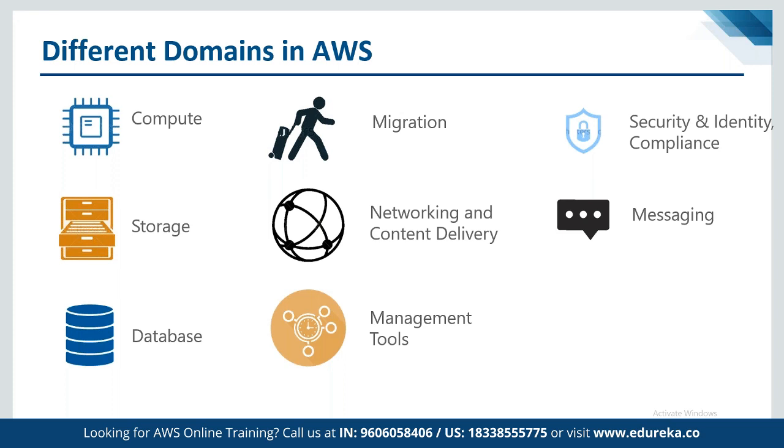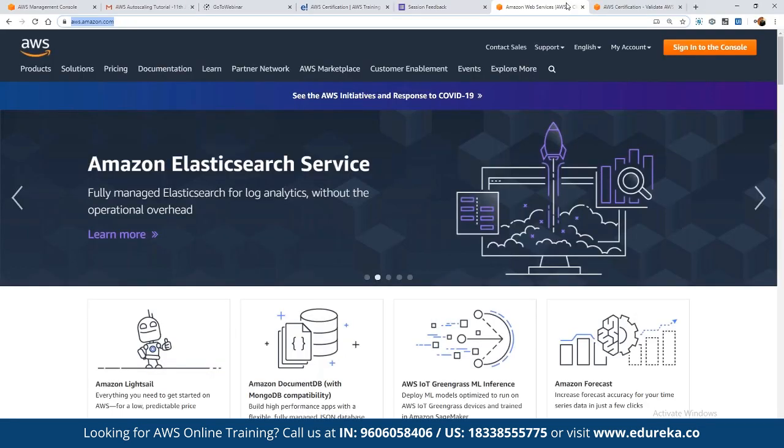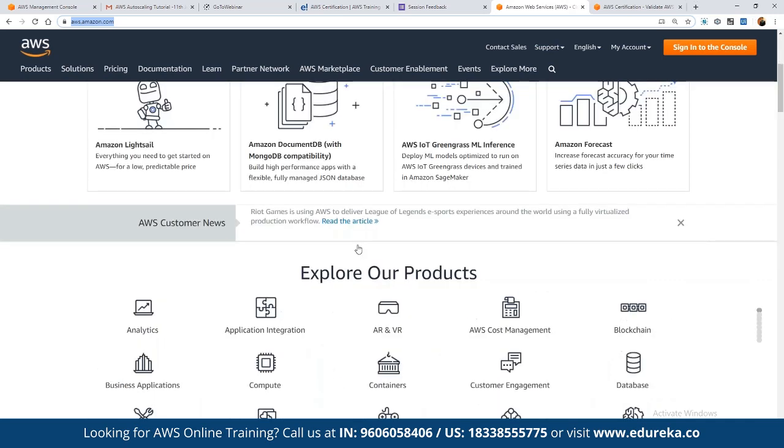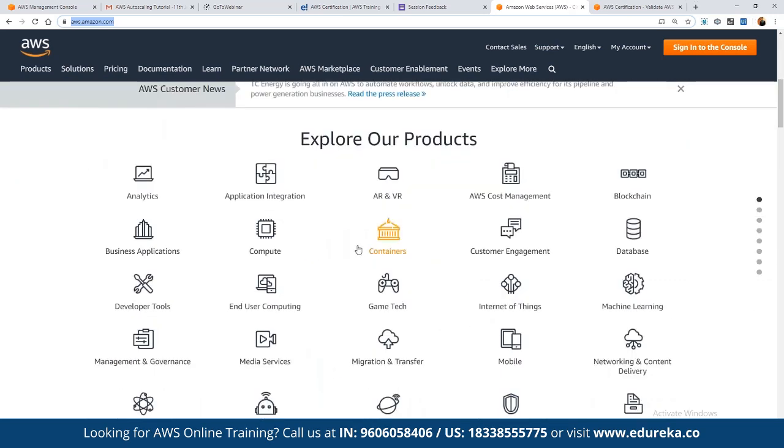If you want to see the entire detail, for example the details of each and every service in depth, then you can also refer to a link called aws.amazon.com. So let me showcase it. If we go to this platform, we will be able to see the list of all the services offered here in different categories.